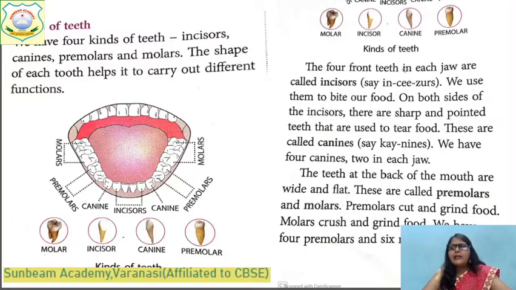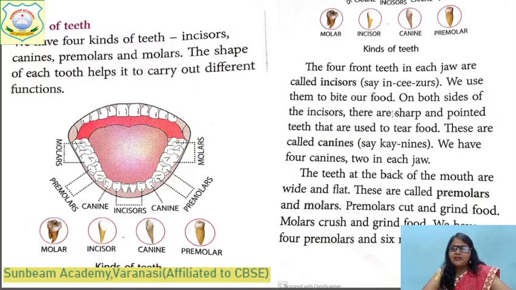The 4 front teeth in each jaw are called incisors. We use them to bite our food. What is the function of these teeth? To bite our food. On both sides of the incisors, there are sharp and pointed teeth that are used to tear the food.